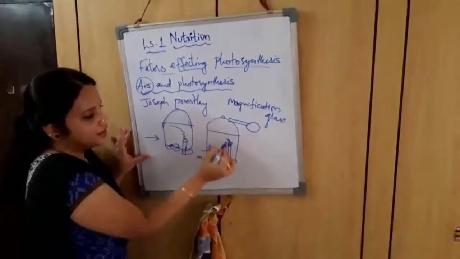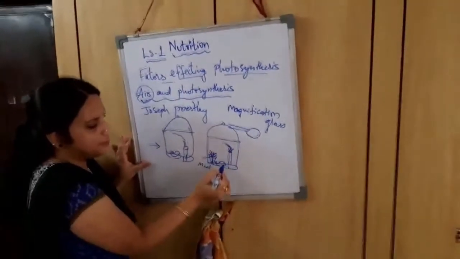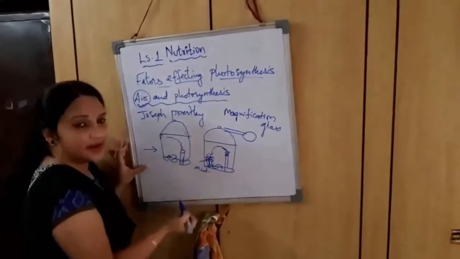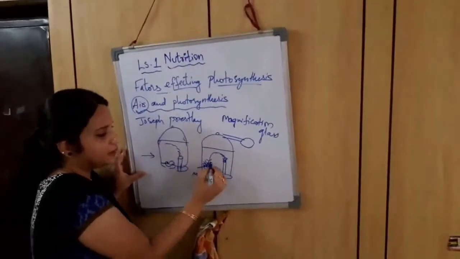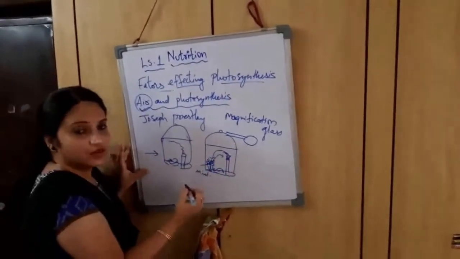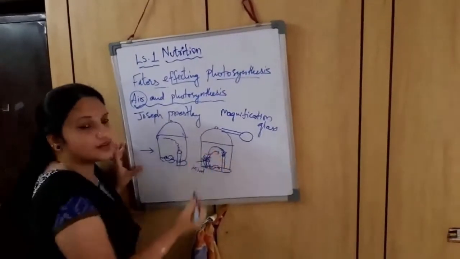Whatever gas is produced from this flame is taken up by the plant, and the plant produces another gas, which is taken up by the candle for its burning.